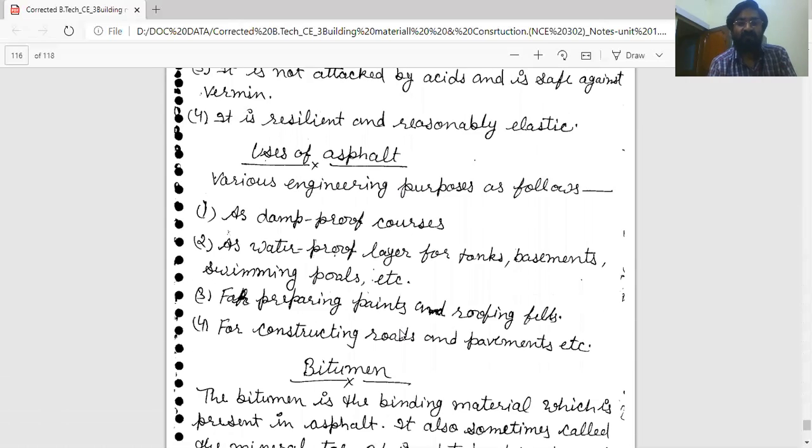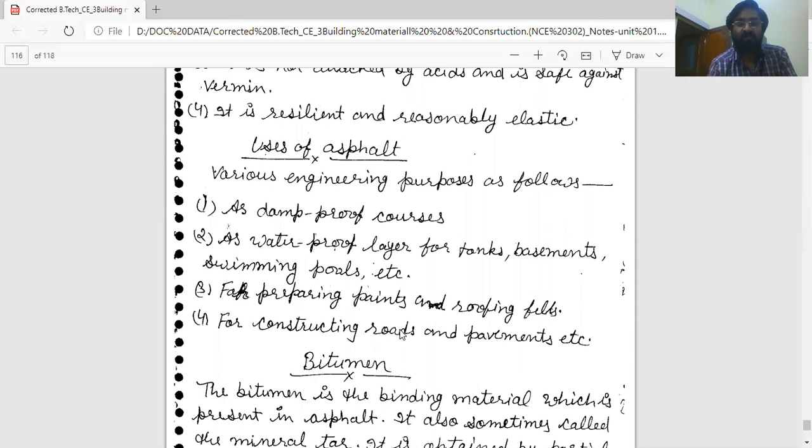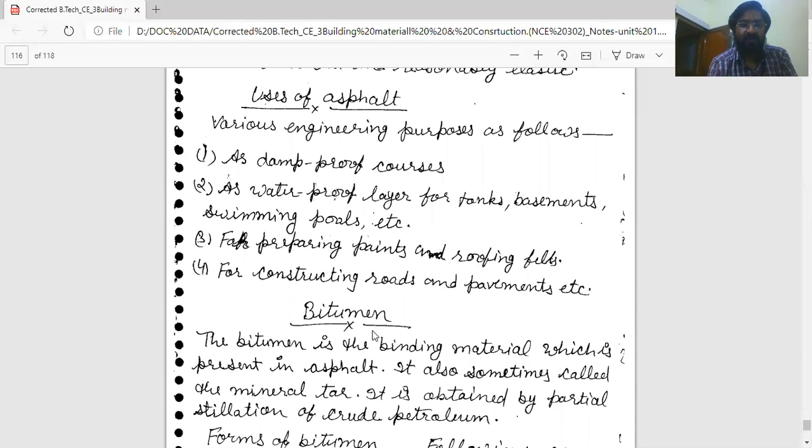And now uses of asphalt. Various engineering uses are: first, as a damp proof course or for waterproofing. Next, as a waterproof layer for tanks, basements, swimming pools, etc. Third use of asphalt is for preparing paints and roofing felts. Next, for constructing roads and pavements, etc.